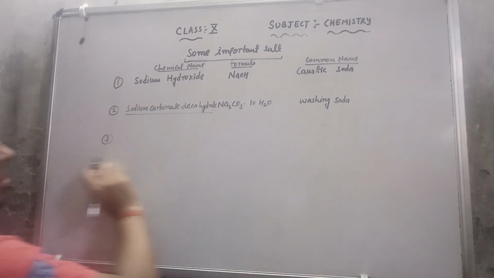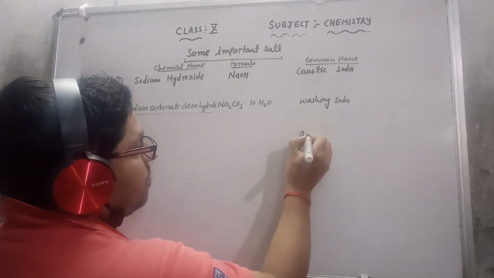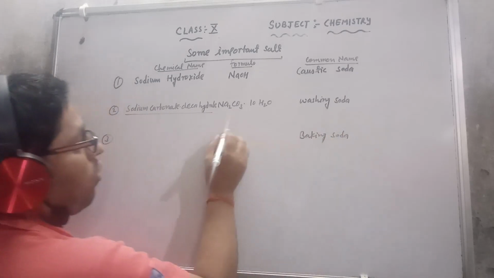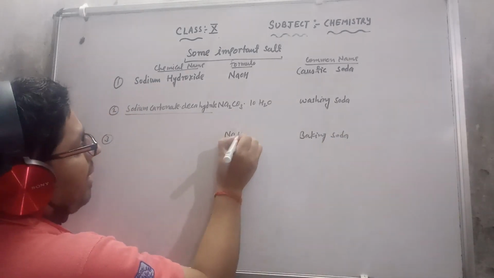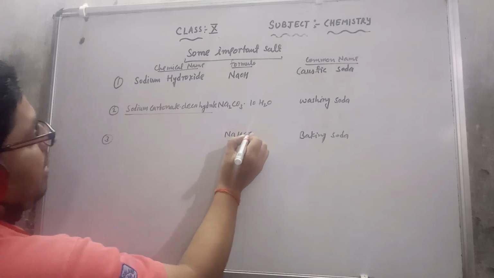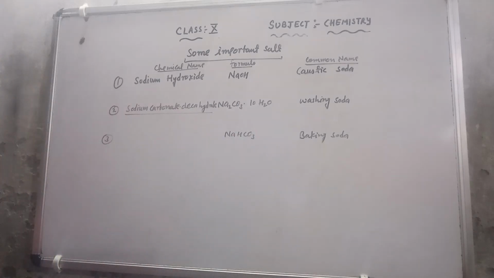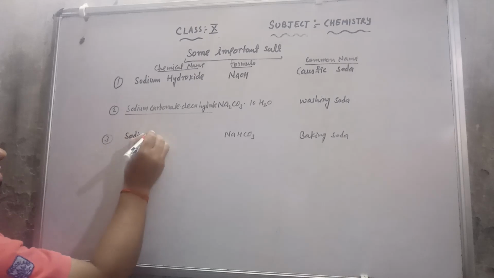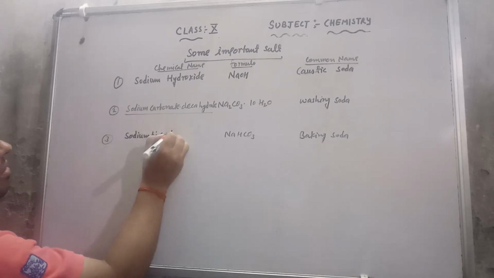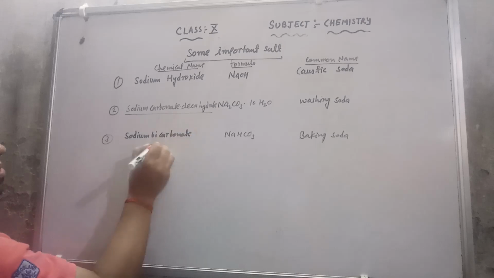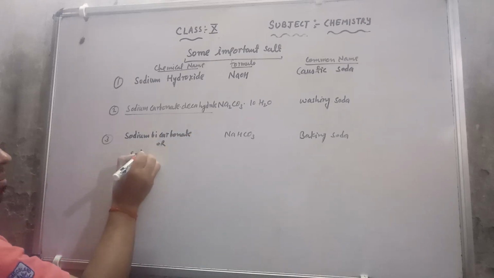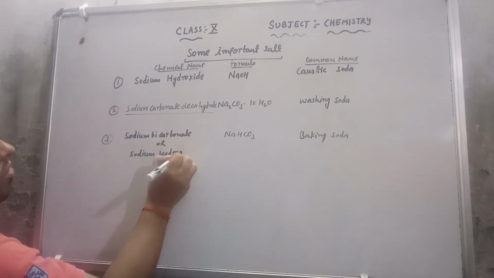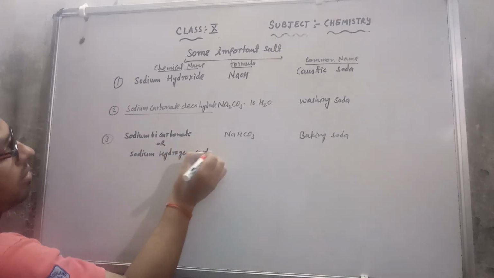The third salt is baking soda. The formula is NaHCO3. You can say that its chemical name is sodium bicarbonate or sodium hydrogen carbonate.